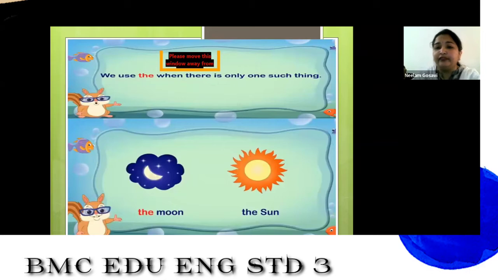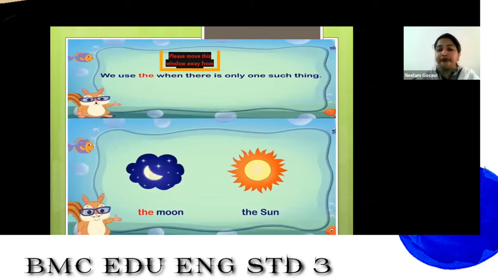So now let us see a few more examples of the definite article, that is "the". The is a definite article. We use the when there is only one such kind. That means, do you have so many suns in the world? No. Do you have many moons? No. So we have only one sun, one moon. So we call it the moon, the sun. Understood? We never say a moon or sun. No, we will call it the moon, the sun.